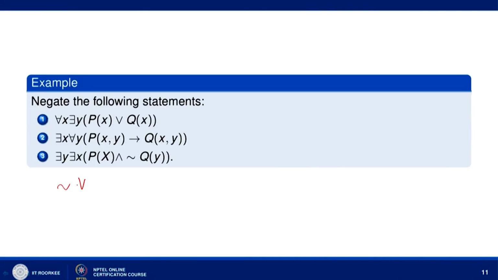So, negation of for every x there exists y, p x or q x, is equivalent to: negation of for every becomes there exists, so there exists x, negation of there exists becomes for every y, and then negation of p x or q x.